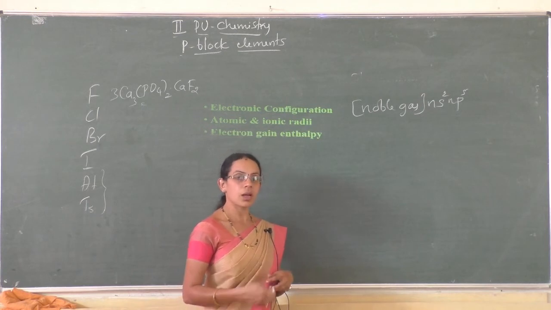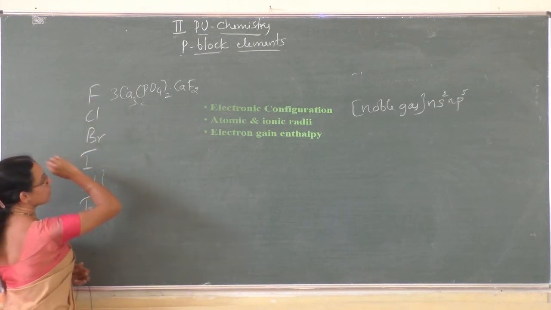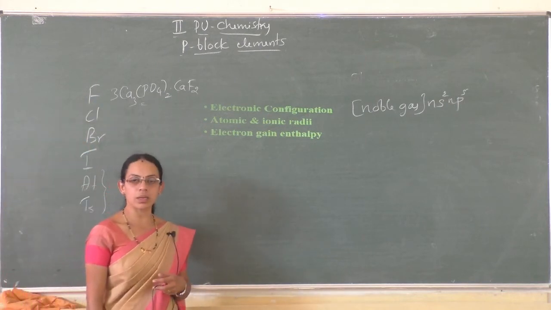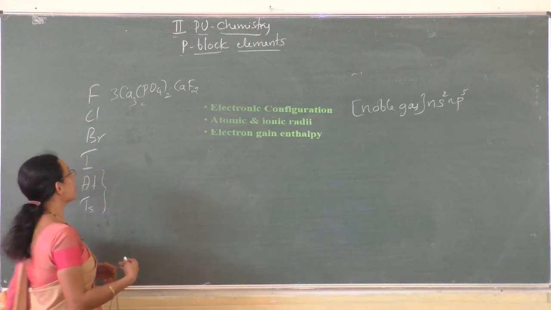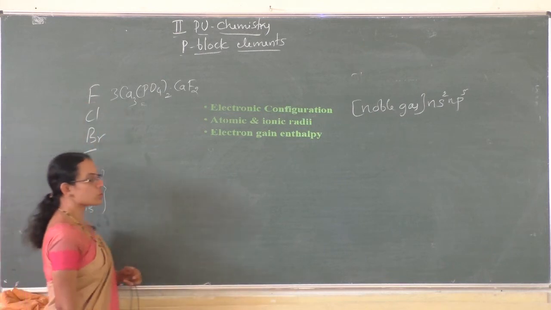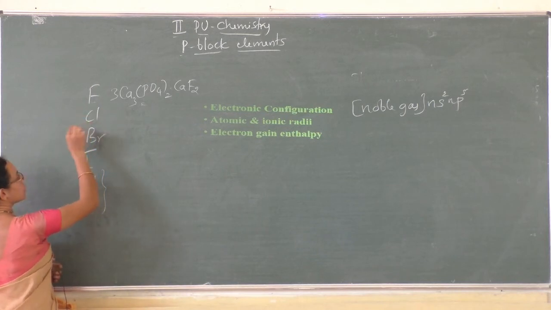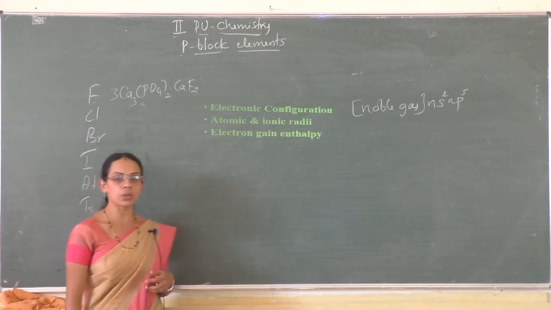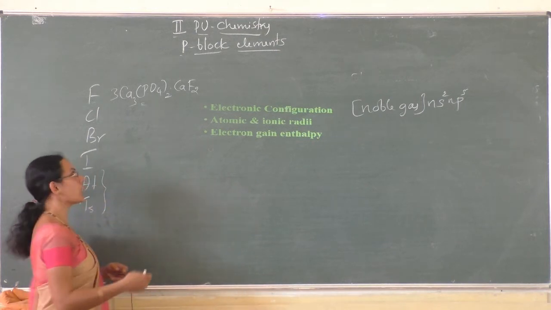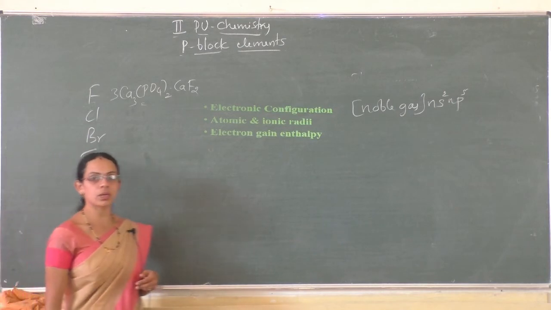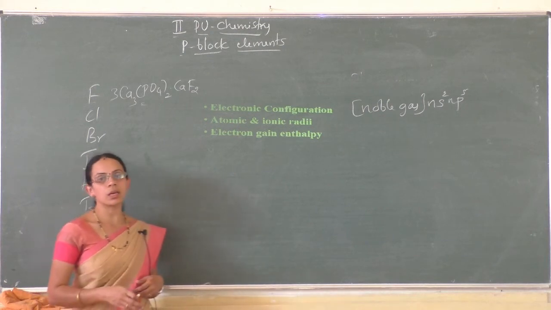Down the group, electron gain enthalpy becomes less negative, and fluorine is expected to have the most negative value, but there is one exception between fluorine and chlorine. The electron gain enthalpy of fluorine is less negative than that of chlorine.